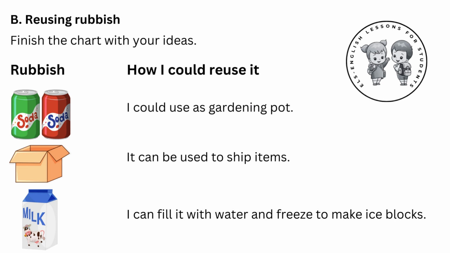Finish the chart with your things in container, rubbish and how I could reuse it. Soda can. I could use as gardening pot. Box. It can be used to ship items. Milk box. I can fill it with water and freeze to make ice blocks.